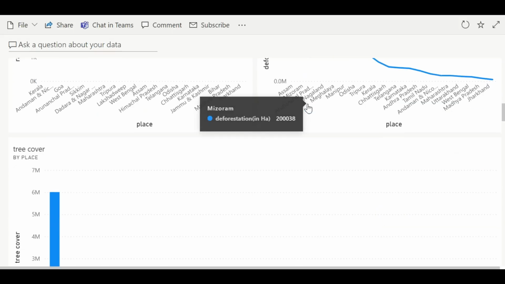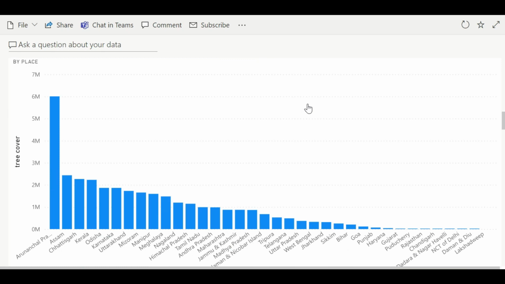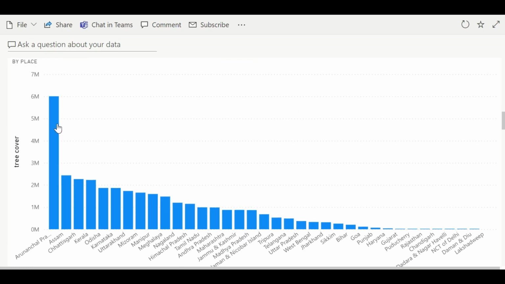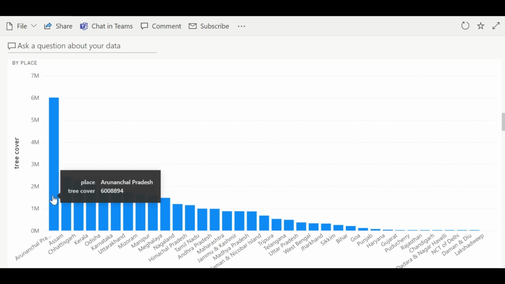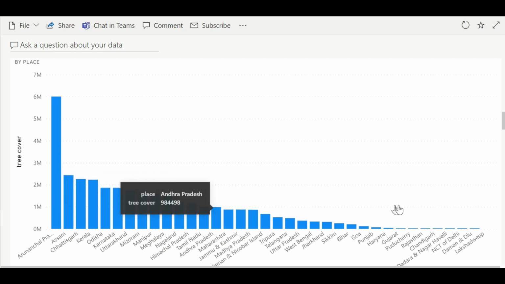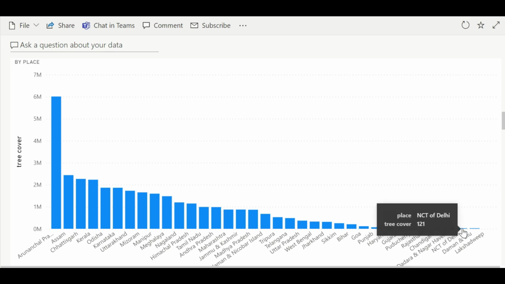Moving on to the tree cover graph. Tree cover means the area covered by the crown of trees. Coming to the explanation, in this graph you can see that Arunachal Pradesh has greater and wider tree coverage, which is pretty much obvious and good for society. But on the other side, we lack in certain ratios; populated areas such as Delhi are facing air pollution due to the lack of tree coverage. Overall, tree coverage has declined along the decade. In this histogram we can see the states along with the tree coverage.